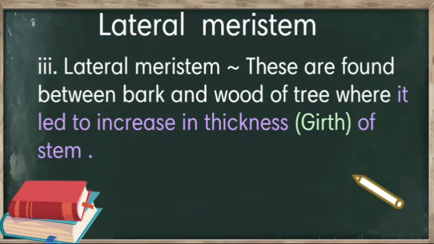Moving to lateral meristem. Lateral meristems are found between the bark and wood of the tree, where they lead to increase in thickness, that is girth of the plant's stem.